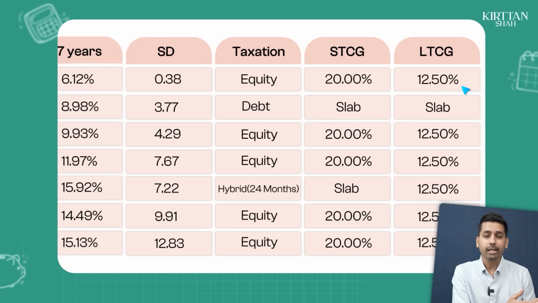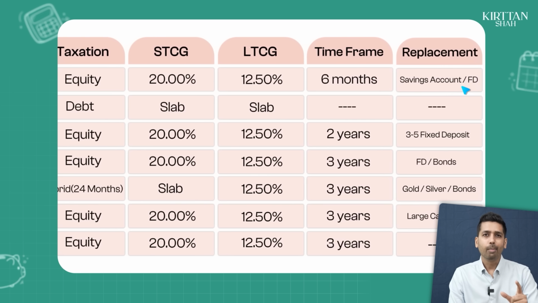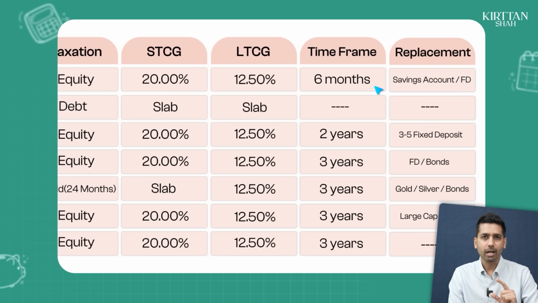to stay invested in, provided you are going to stay invested for at least more than 6 months in this product. 6 months is the minimum time frame with which you have to come if you want to invest in this particular product. But this tax advantage of you getting taxed only at 12.5% only happens if you stay invested for more than 1 year.